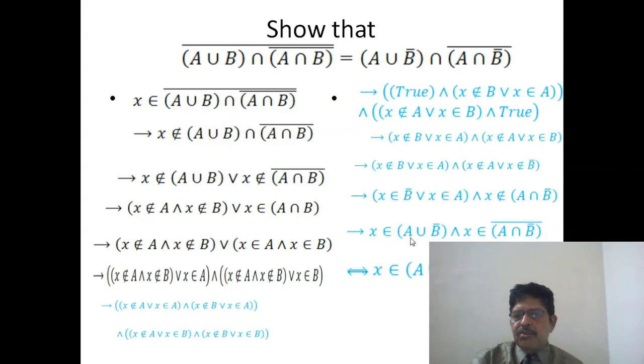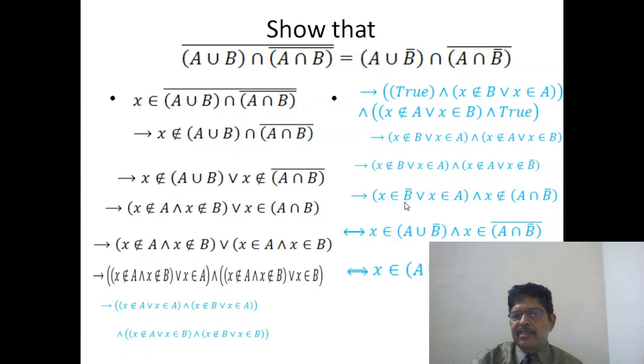Now x belongs to complement of something means x does not belong to that set. And x belongs to union of two sets means x belongs to at least one of the two sets. That's why if this statement is true, then this statement is also true.